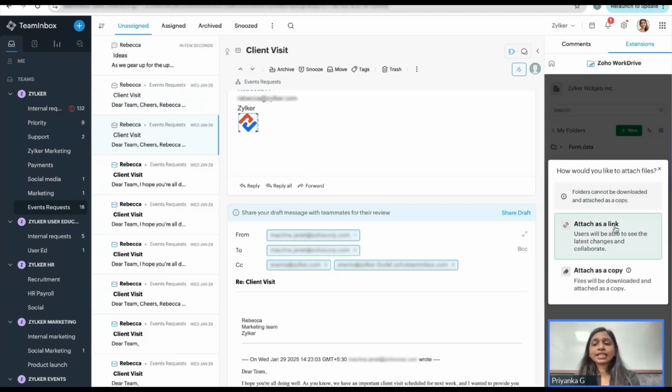So you can attach it as a link or attach it as a copy. If you're attaching as a copy, the particular file itself gets attached just like that. But if you want to give it some permissions, or if you're going to add more customizations to it, you can add it as an attachment.